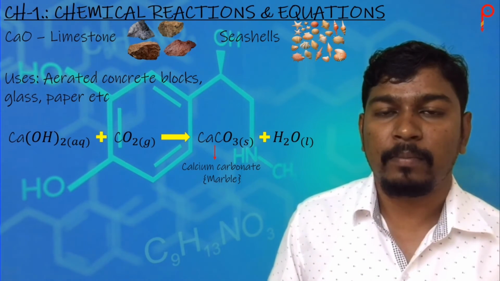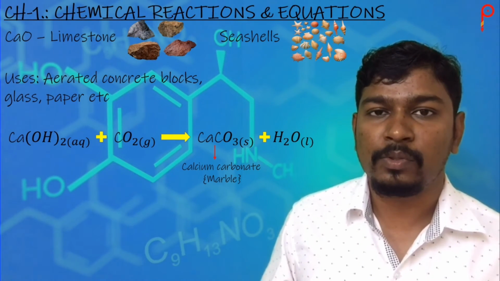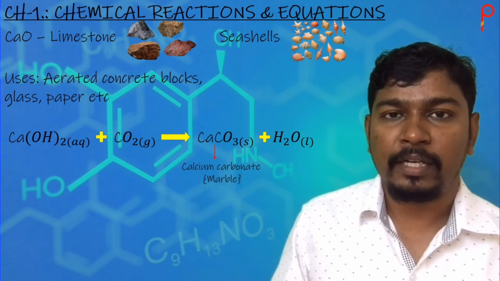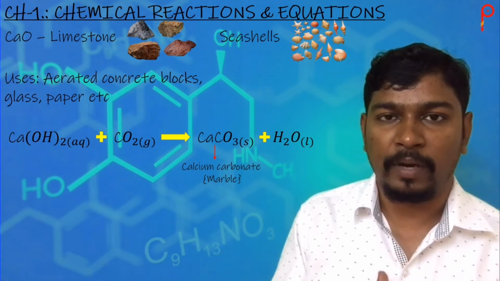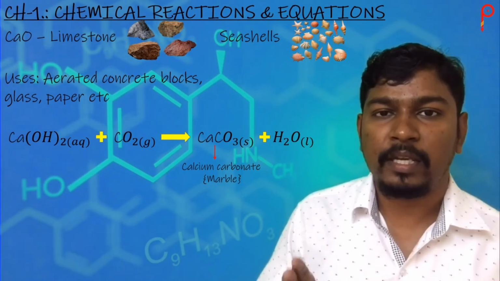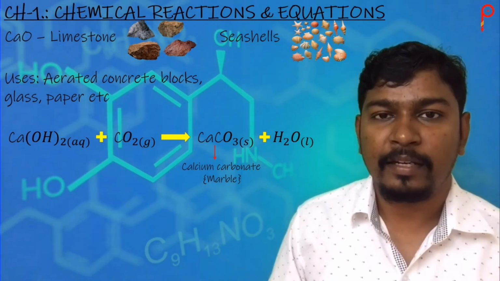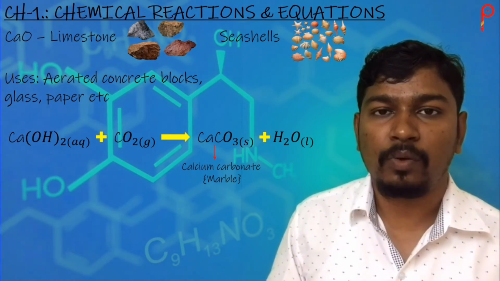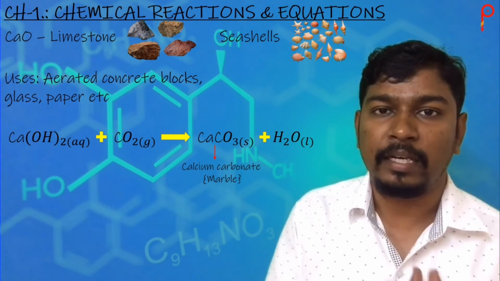Now this calcium hydroxide Ca(OH)2 is known as slaked lime. This is used for the whitewash of buildings. When it reacts with carbon dioxide in the air, CO2, that is calcium hydroxide Ca(OH)2, when reacts with CO2, gives the product CaCO3, calcium carbonate, and water. And interestingly, CaCO3 is marble.